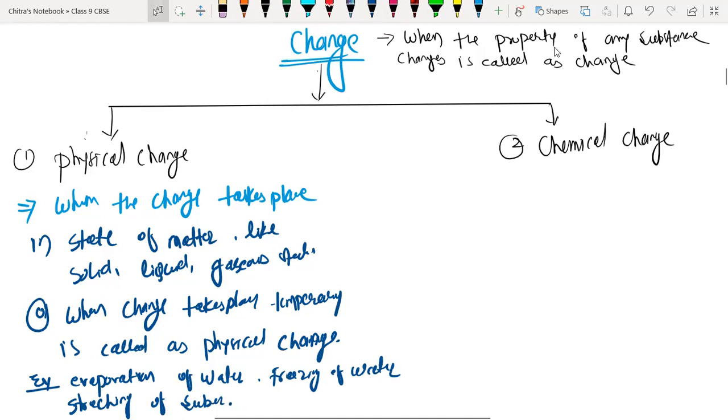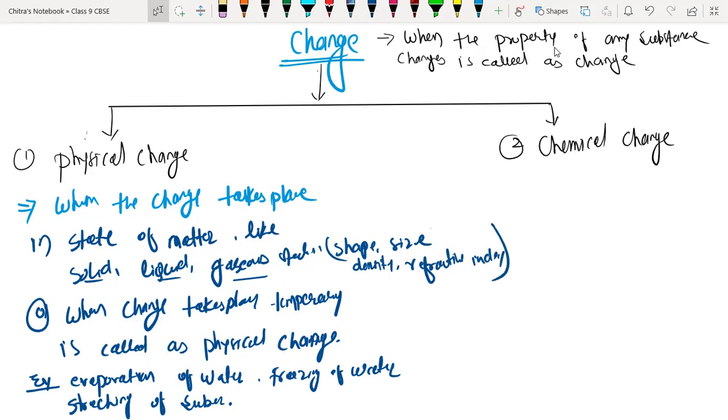Change in physical state, which we have written. So in the state of matter like solid, liquid, gas, or other changes like change in shape, change in size, change in density, change in refractive index. All these changes are included under physical change.